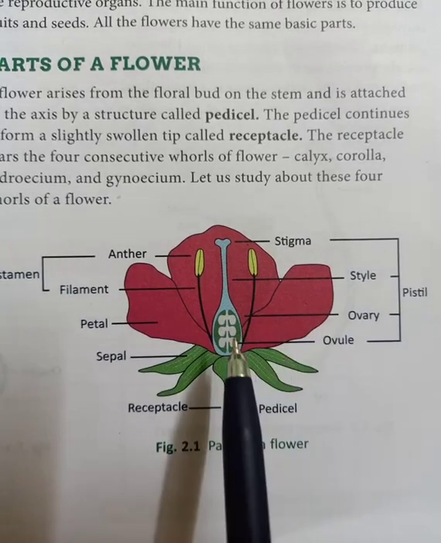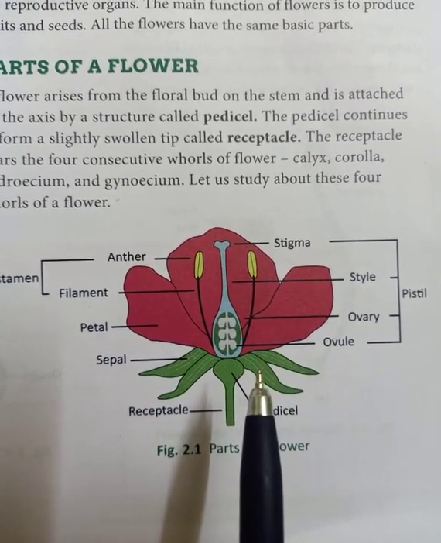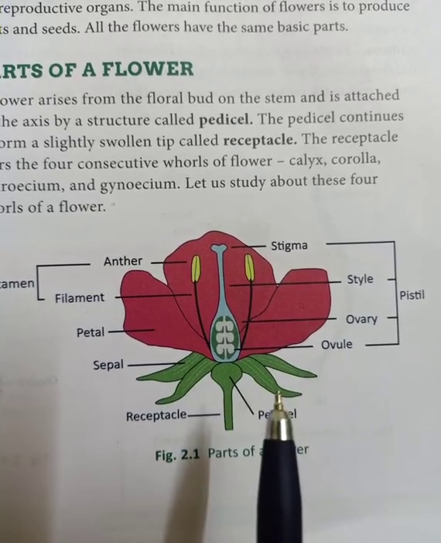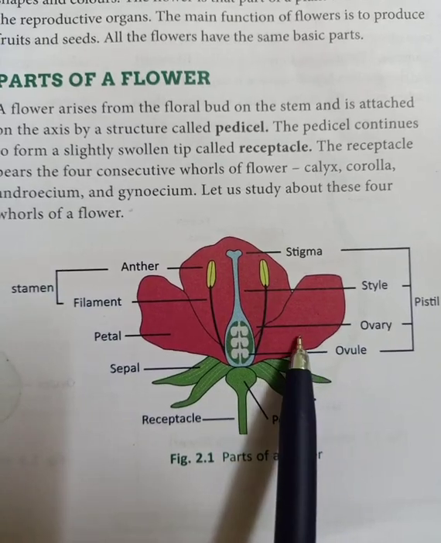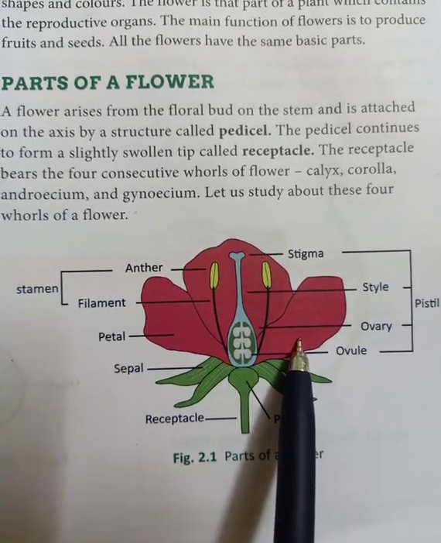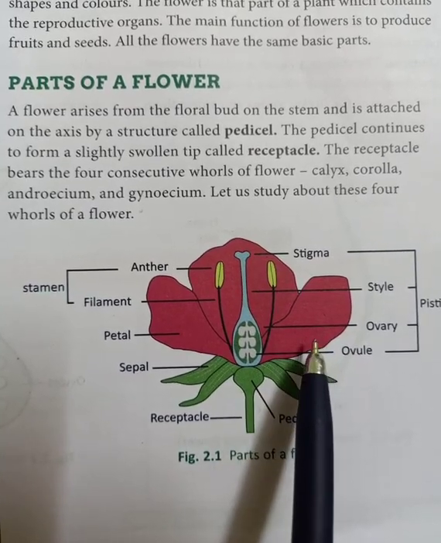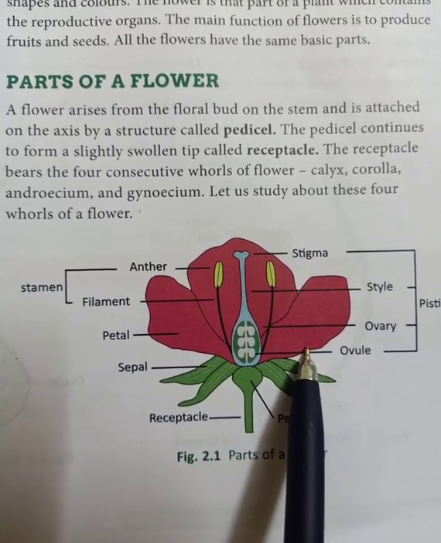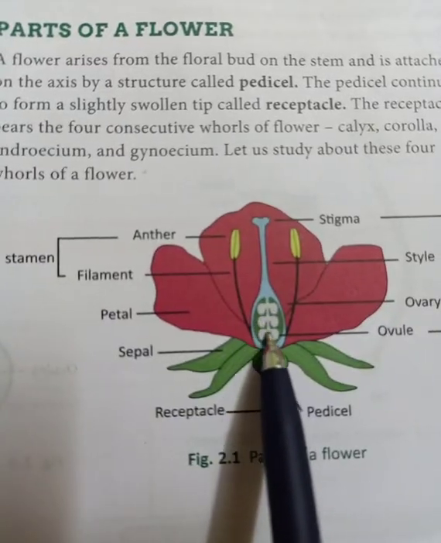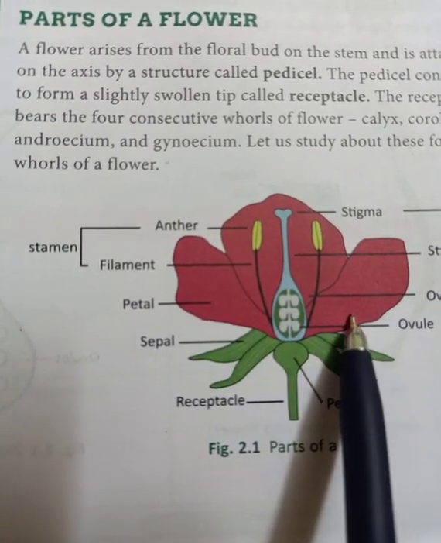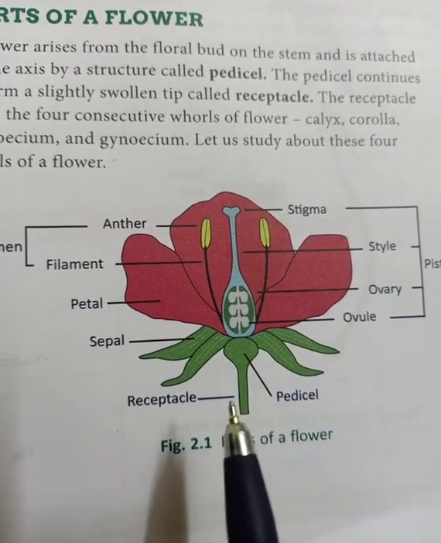So if suppose we ask you the question, flower is the most beautiful part of a plant, as well as it is the most important part of the plant. Why? Because flowers contain sepals. The flowers help in the formation of fruits.